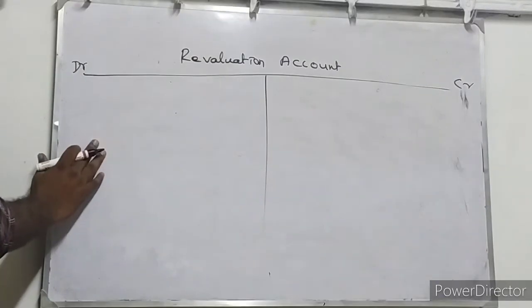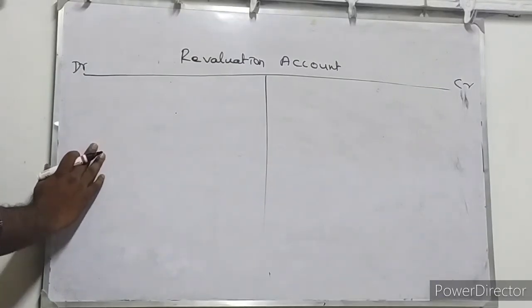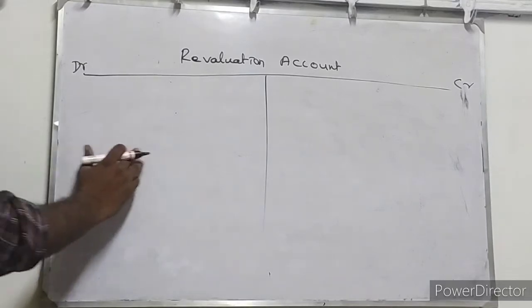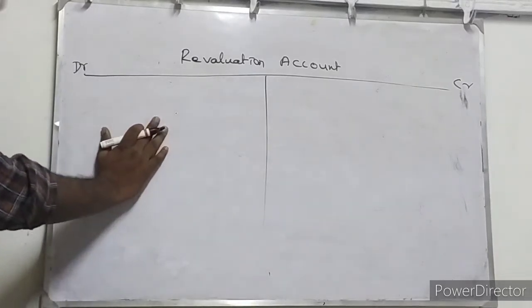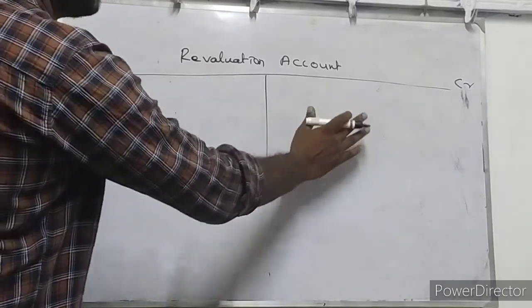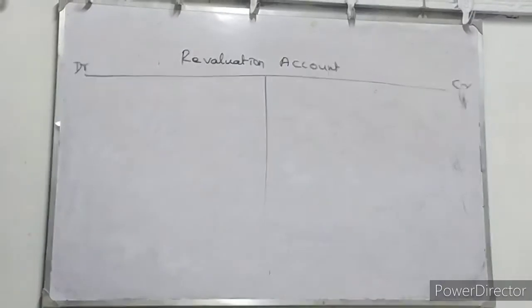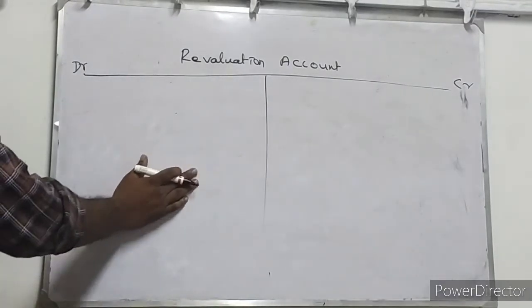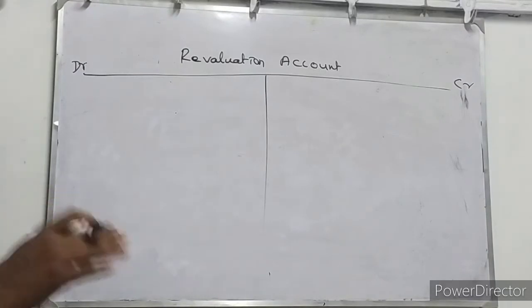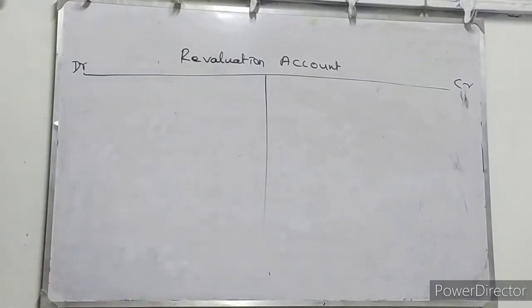On the debit side we will write all possible liabilities. At the same time, if liability increases, that will be entered on the debit side. If assets decrease, that will be entered on the debit side. Assets increased will be entered on the credit side. Liability decreased will be entered on the credit side. Unrecorded liability on the debit side, unrecorded assets on the credit side. So generally we will do this for calculating revaluation account.